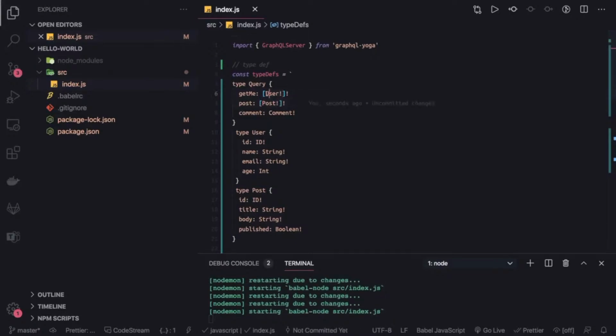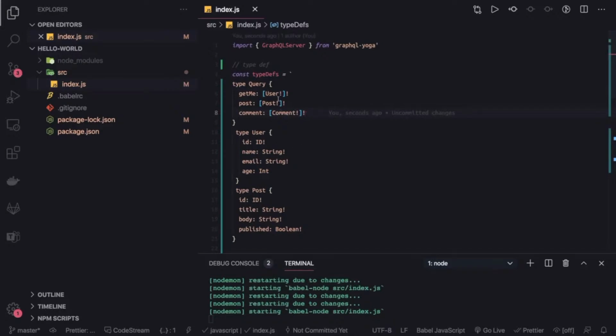First of all, the user is required, and then the array is required, meaning inside the array the user object needs to be there, and then the array needs to be there. Similarly we have comments, and this is also required.